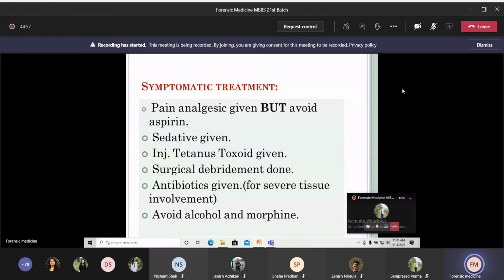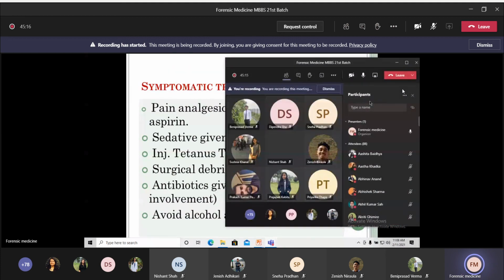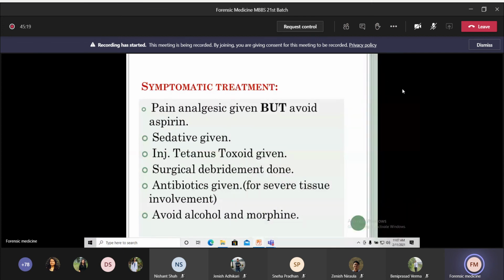Symptomatic treatment: pain analgesic should be given, but aspirin should be avoided because aspirin will cause bleeding. The next one is sedation should be given. Injection TT should be given, as we have already discussed. And the next one is surgical debridement should be done if there is presence of necrotic or dead tissue. In severe tissue involvement, antibiotics should be started, and avoid alcohol and morphine because they will increase the absorption of venom.